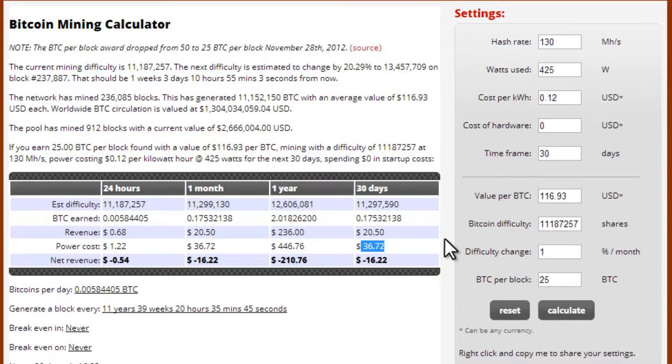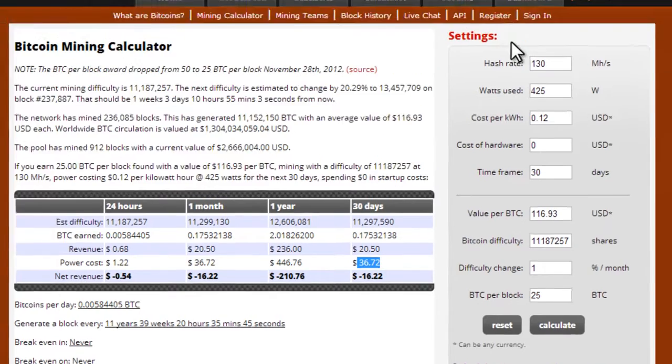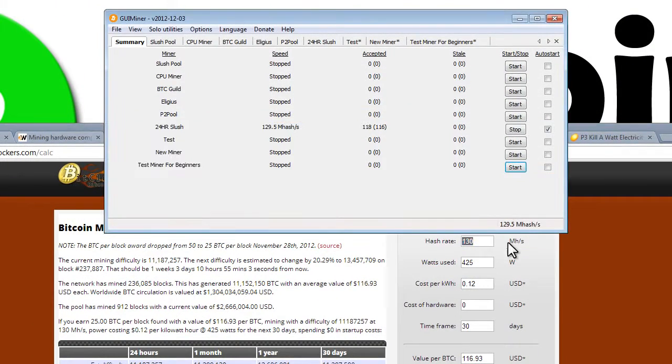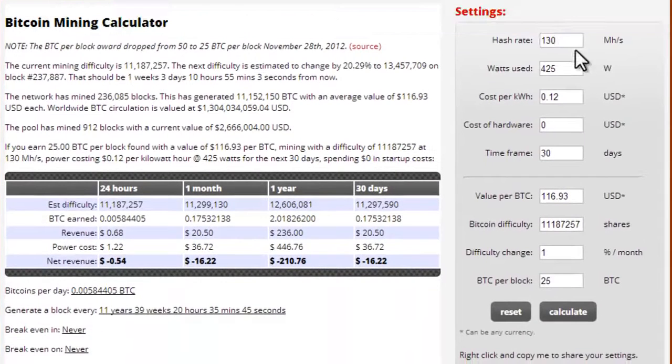So then the question is, well, what do I have to do in order to make money? Well, the answer is your mega hashes per second, this number here, needs to be higher than the amount of money that you need to spend on electricity. So you need to make more Bitcoin than it costs to run your computer. Let me just give you an example. Some people are making 3,000 mega hashes per second, which equates to 3 gigahashes.